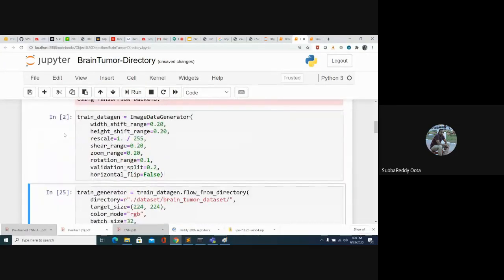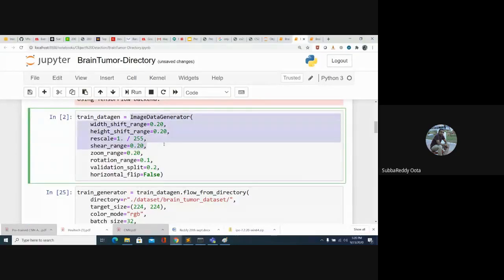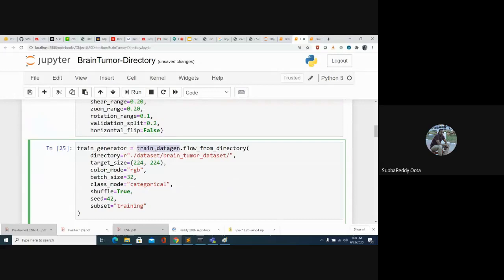Okay. So this is our train data gen, which contains all the image data generator options. These are the data augmentation techniques. If you want to increase the number of images, this is the way we can generate them. Now we take that train data gen and call flow from directory. In that, we need to give our directory path, which is the data set folder containing the brain tumor data set.